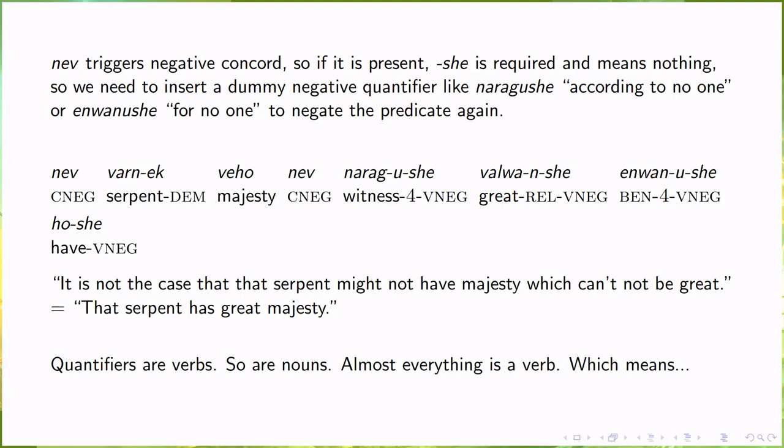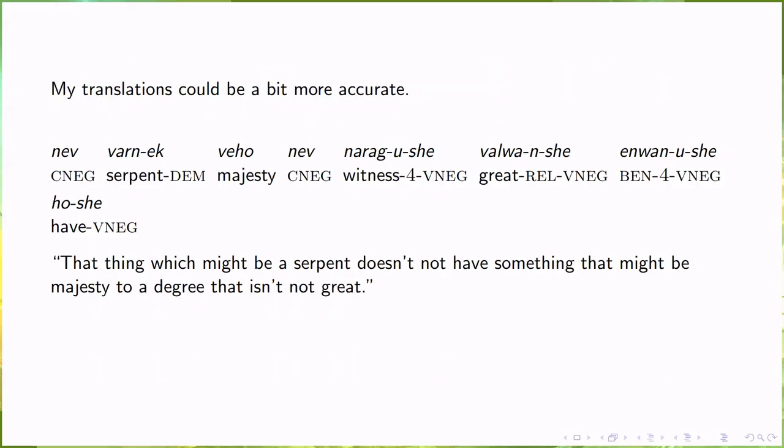And just to finish this out, the nouns are also verbs. In Nar Helarion, everything that isn't nev or a conjunction is a verb, which means that the sentence as we have it thus far is really that thing which might be a serpent doesn't not have something that might be majesty to a degree that isn't not great.